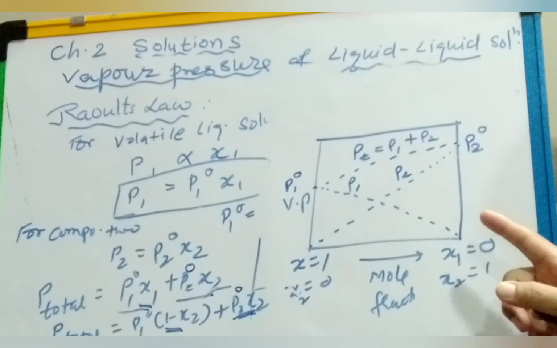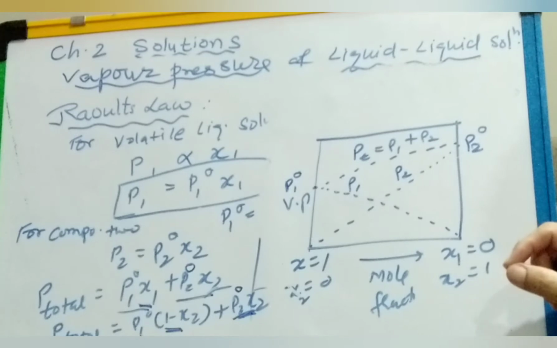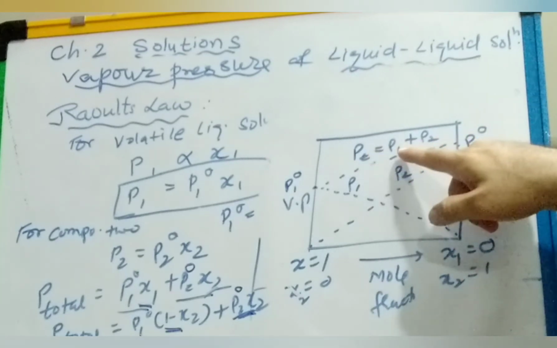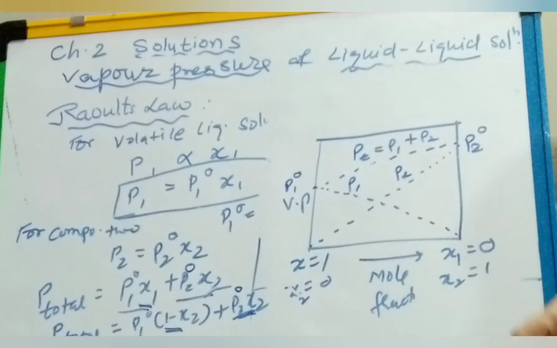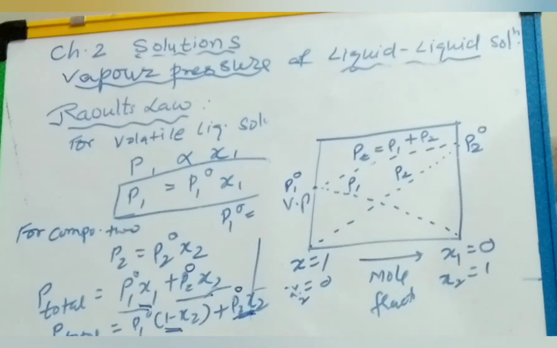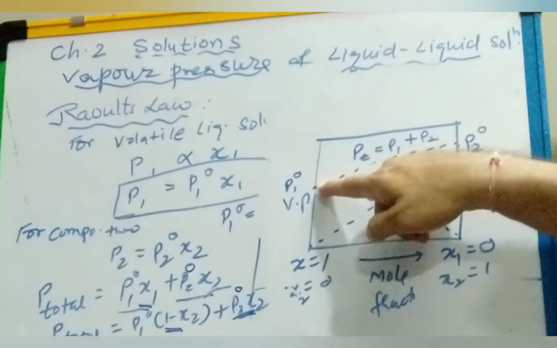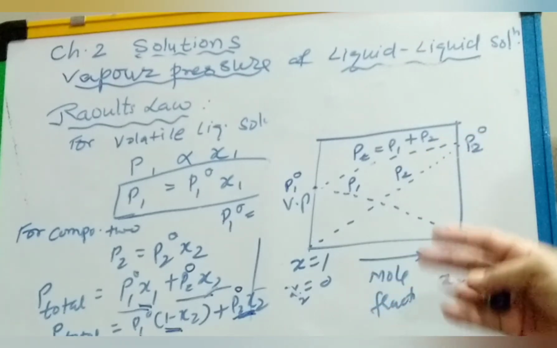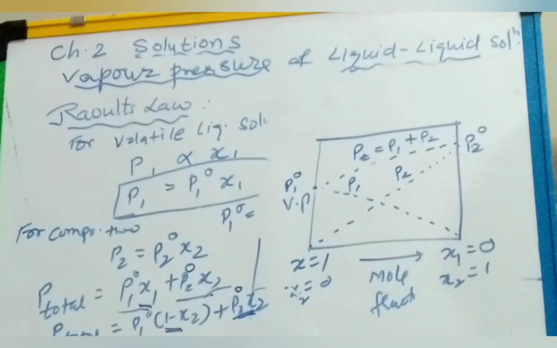Here we can say the minimum value of P total is P1 naught. If you see the P total, the minimum value is P1 naught, and the maximum value is P2 naught. This is the minimum value and this is the maximum value. Why? Because P total is the sum of P1 and P2, right?